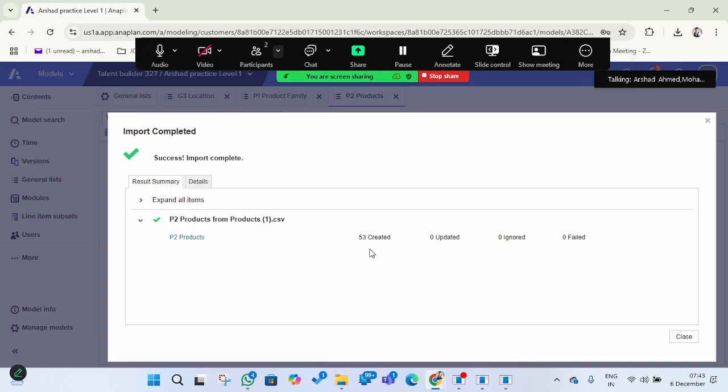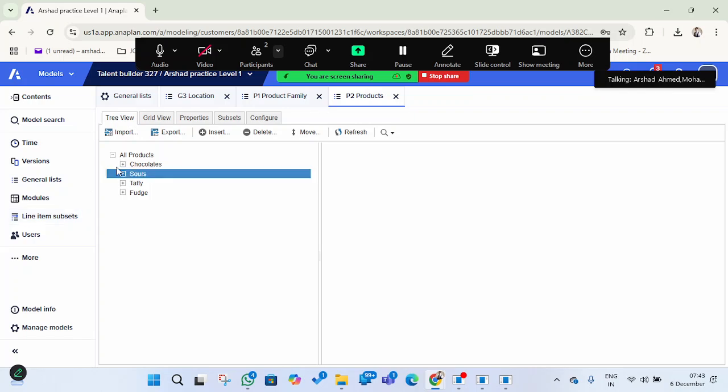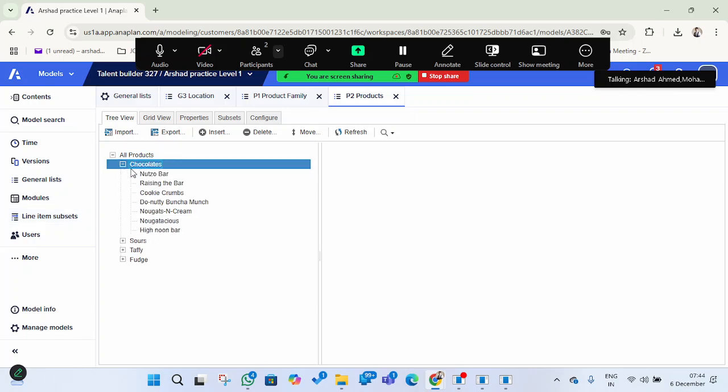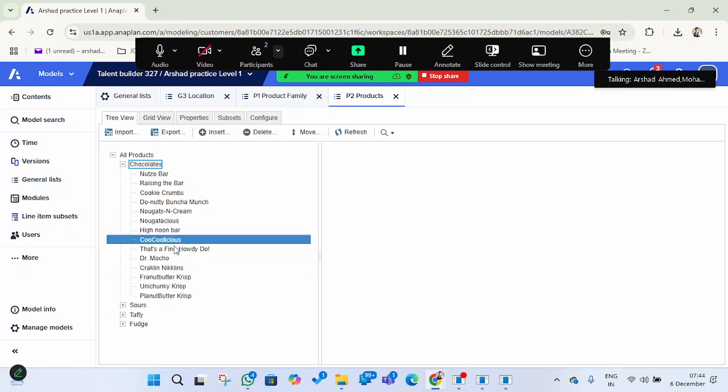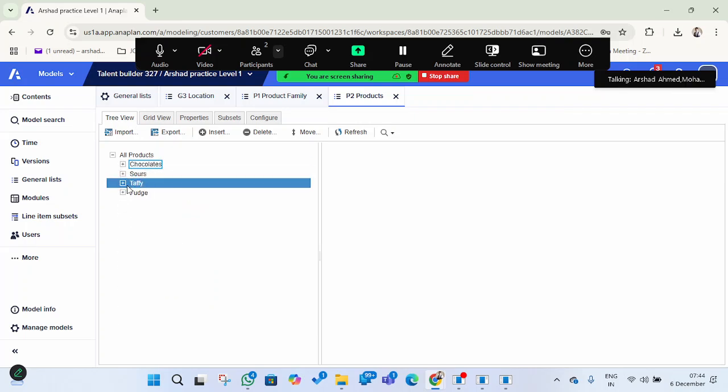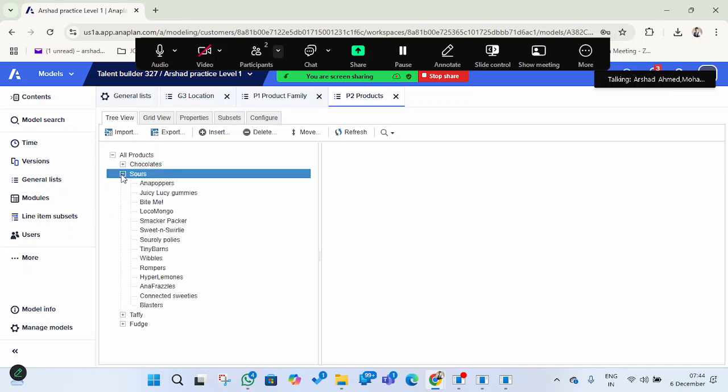Yeah, 53 products have been uploaded here, so we are able to view it now. Under this family, this is a category, and these are the subcategories under this one. They produce different types of chocolates here, so it comes under this one. In this way we can create different hierarchies. This is an example of how we can do it.